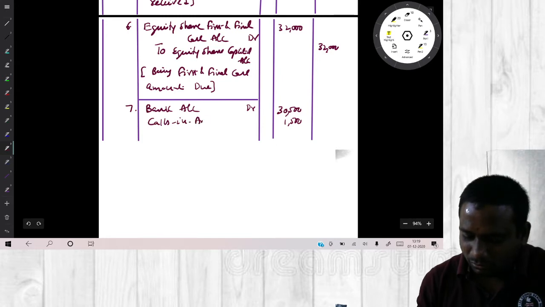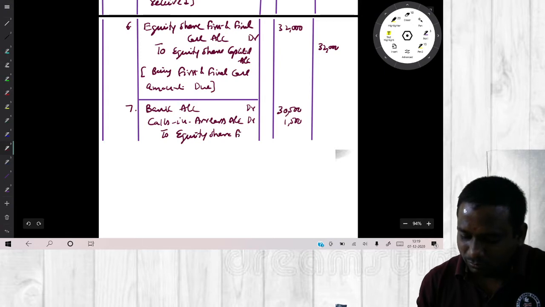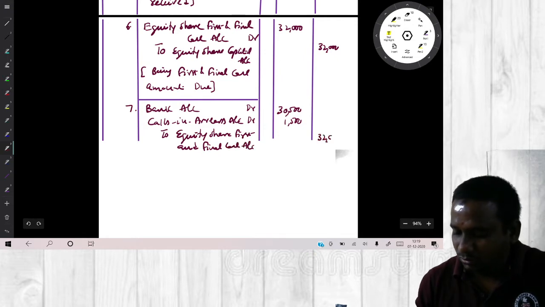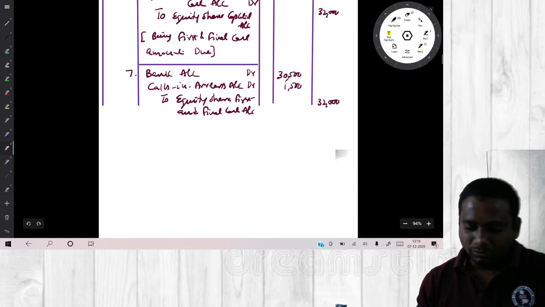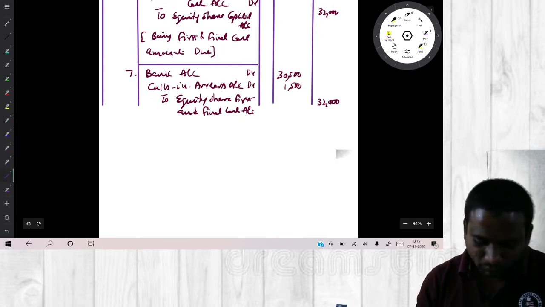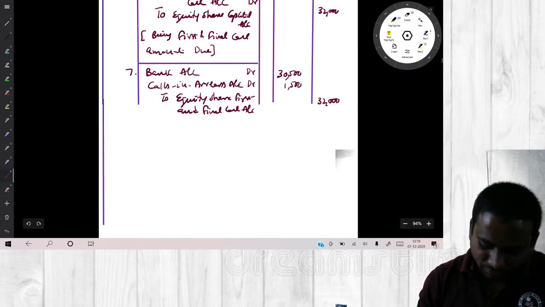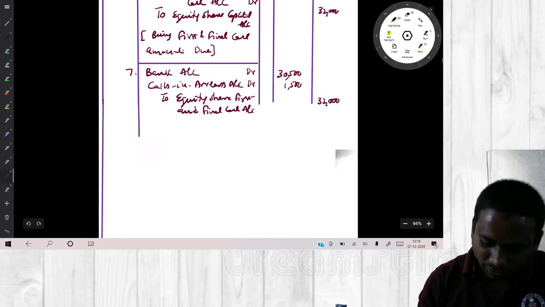So calls in arrears account debit to equity share first and final call account 32,000. So what is the narration we will write? Being first and final call amount received. Write on.